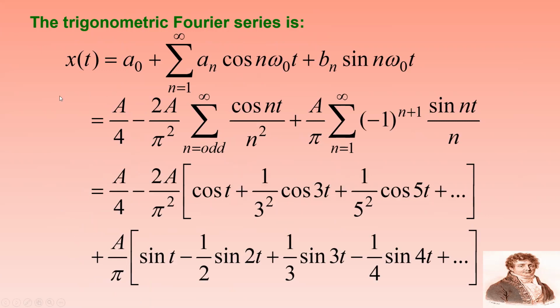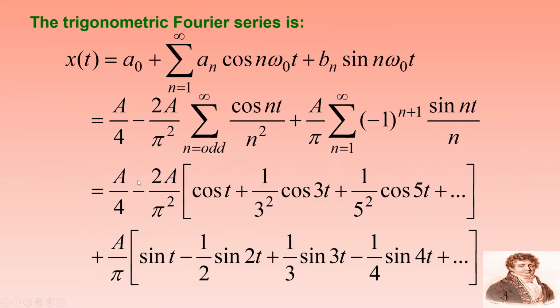And you substitute those values of a naught, an, bn here. You can have A by 4 minus 2A by pi square sigma, for odd values of n, cos n t by n square, plus for even values of n, A by pi sigma n equal to 1 to infinity, minus 1 power n plus 1 sin n t by n.